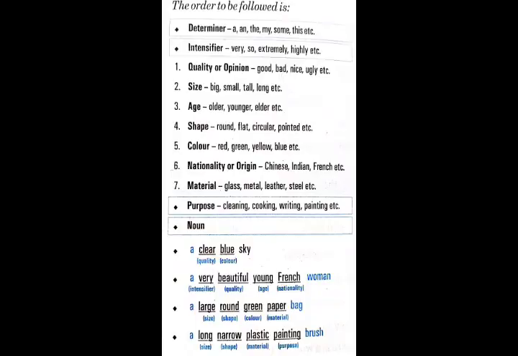The order that we follow is, first of all, we write the determiners that we had studied in the previous chapter, like a, an, the, my, some, this, etc. After the determiners, we write intensifiers, which tell us about the intensity. For example, very, so, extremely, highly. After these words, we come to the adjectives.